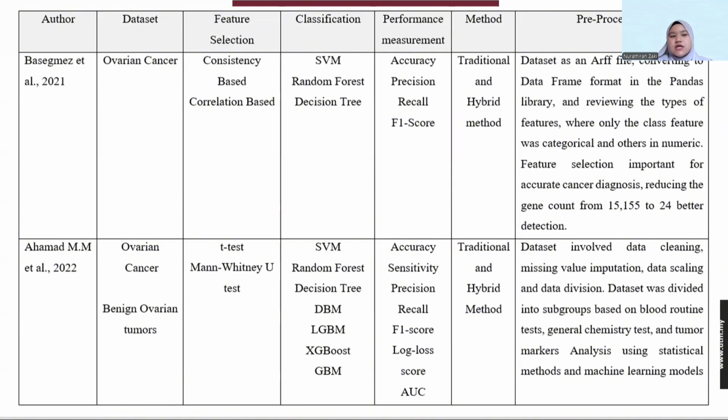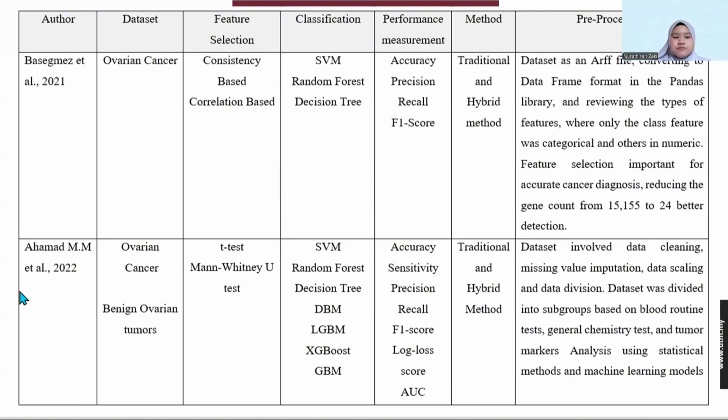So the pre-processing for this paper: the dataset is an ARFF file. They convert it to the data frame format in the pandas library and review the type of the features, whether numerical or categorical. Feature selection is important for accurate cancer diagnosis, reducing the gene count from 15,155 to 24 for detection.